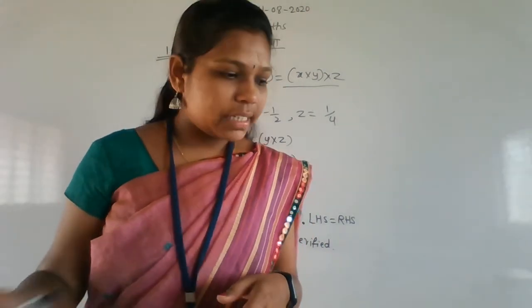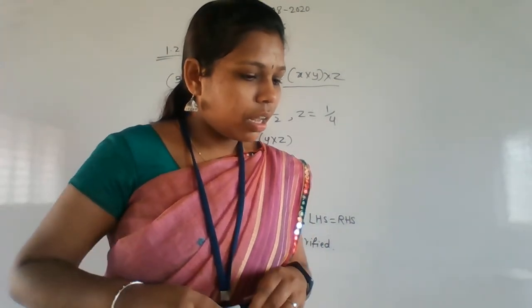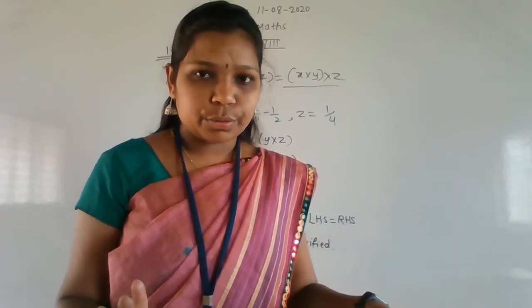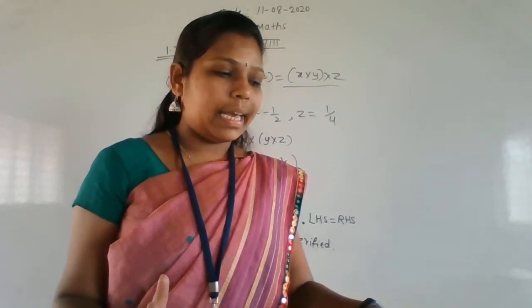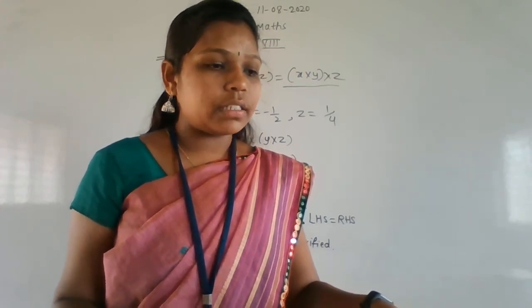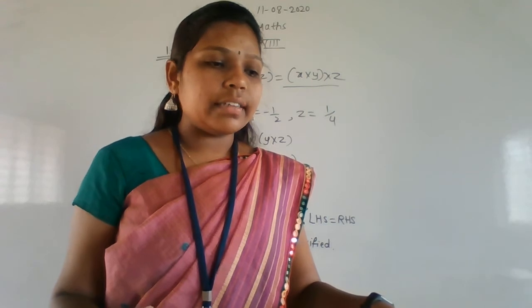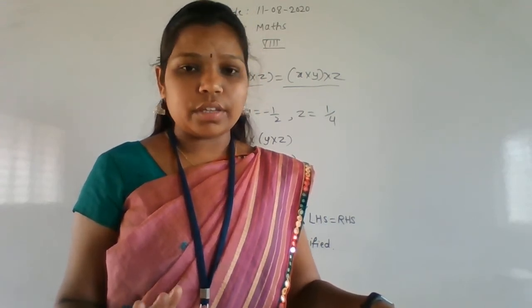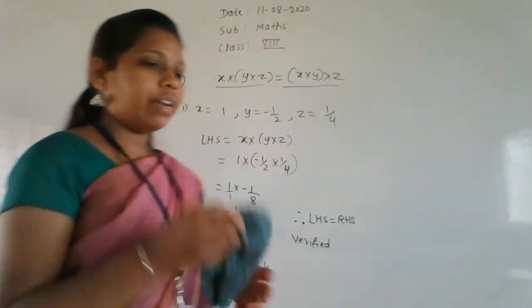Okay. So next we'll move on. Again they have given 2 more problems, B and C. You have to do it at home. I solved only one question, so B and C is the homework for you. And next, fourth one: write the multiplicative inverse of each of the following rational numbers. It's very easy. Okay, we'll do it now.